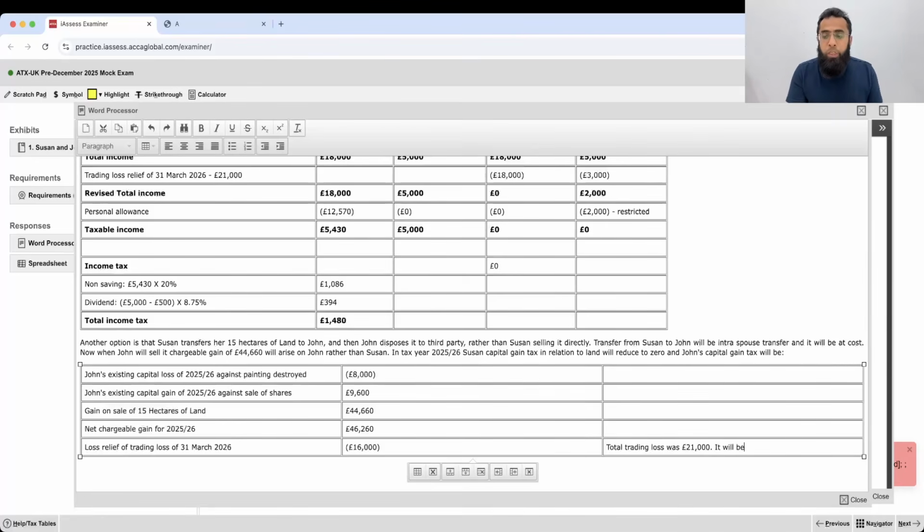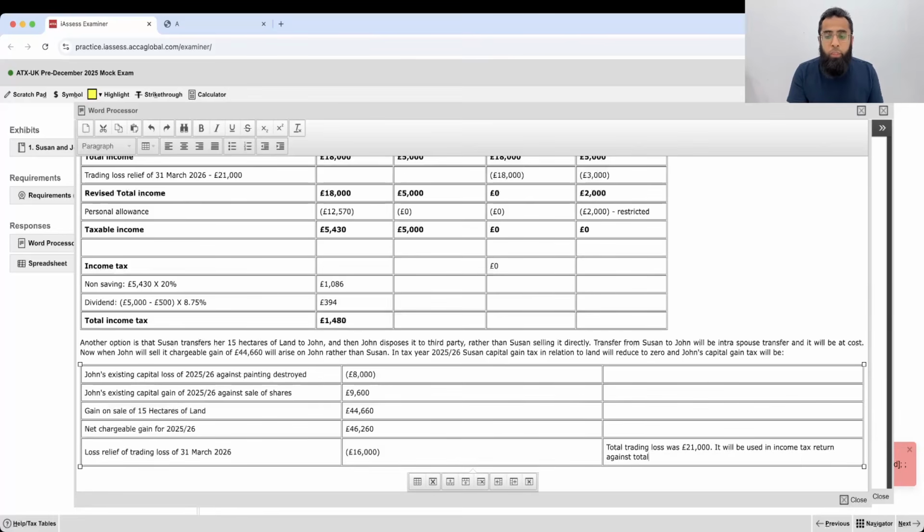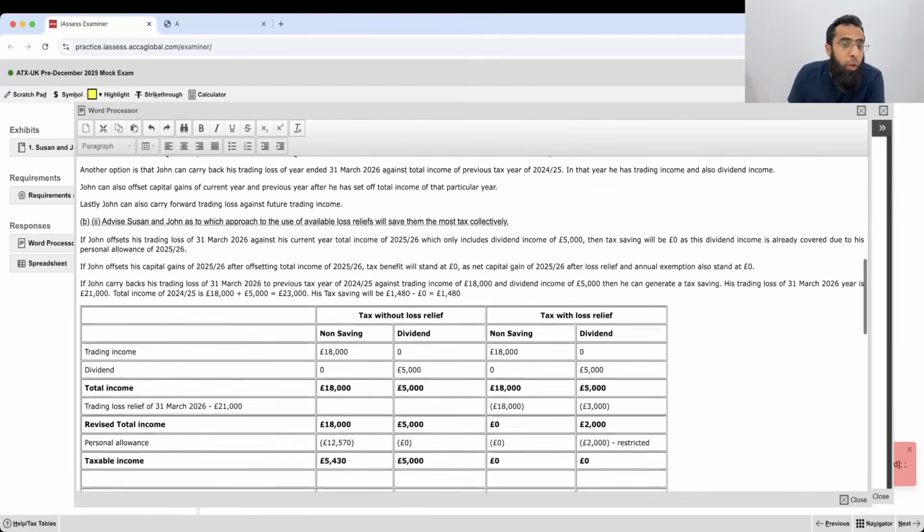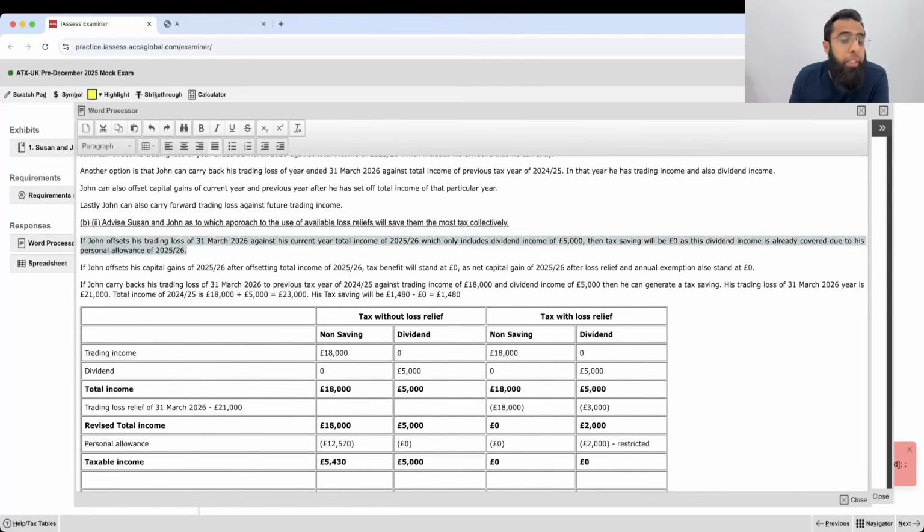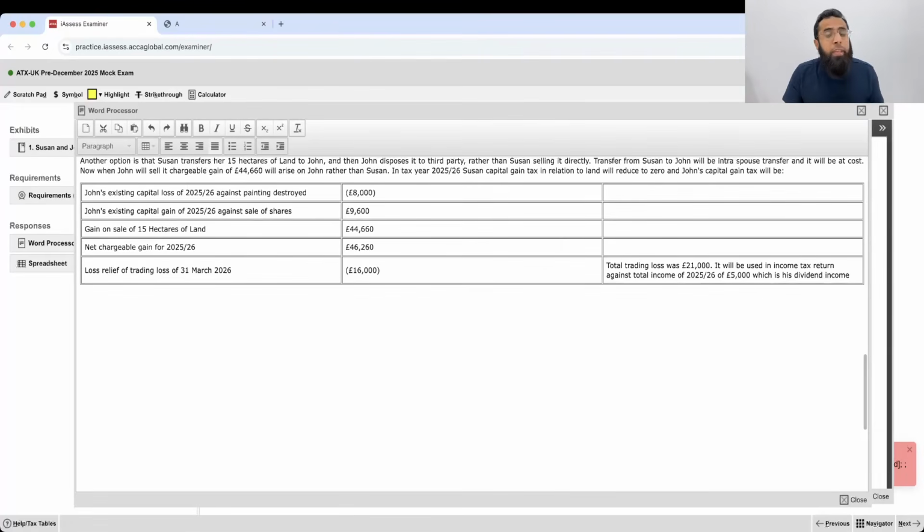It will be used in income tax return against total income of 2025-26 of 5,000 pounds, which is his dividend income. Because in order to offset the capital gain, you first have to offset the total income in income tax return. In income tax return of 25-26, he has this dividend income. Even though it won't generate any saving, but in order to offset the capital gain, it is necessary that he first offset the total income.